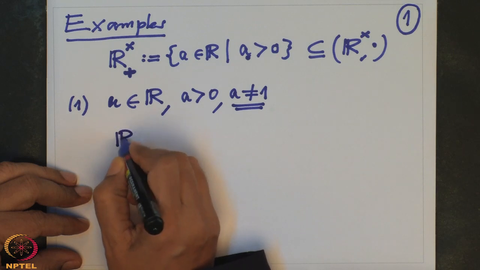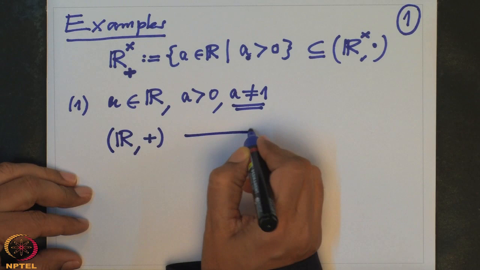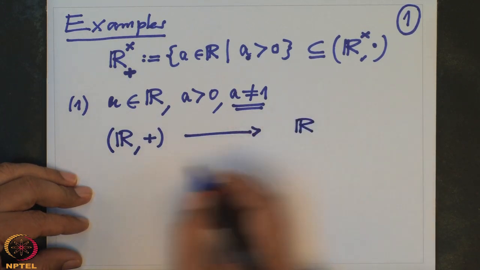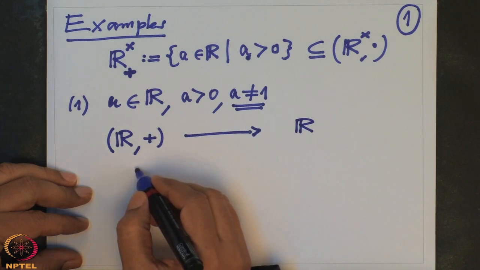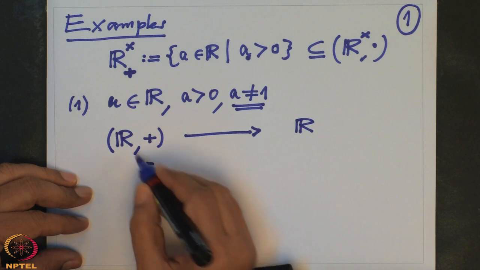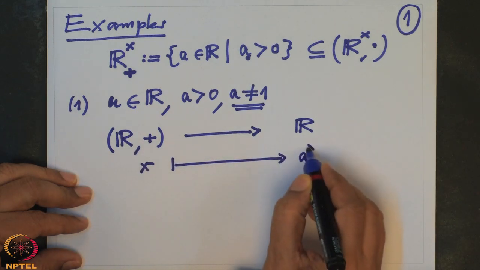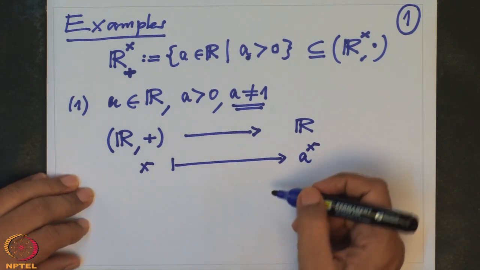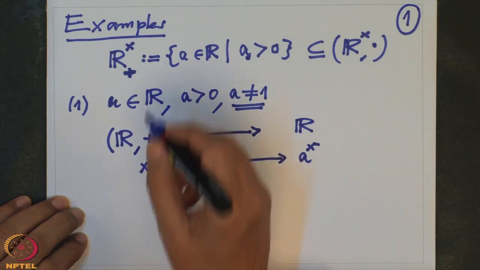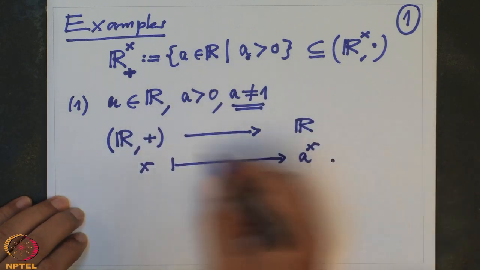R under addition to R. What is the map? Take any x in the real numbers and map it to a to the power x. x is a real number, a is a number which is not 1, and so this is a map.